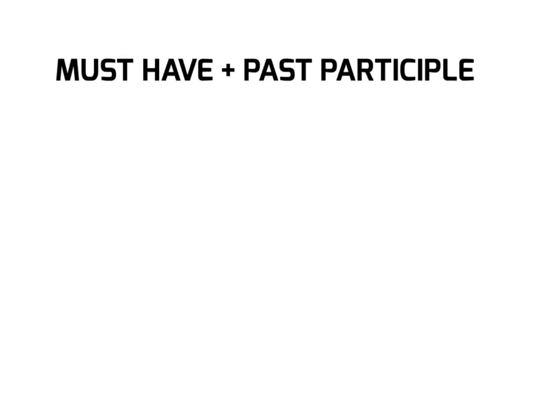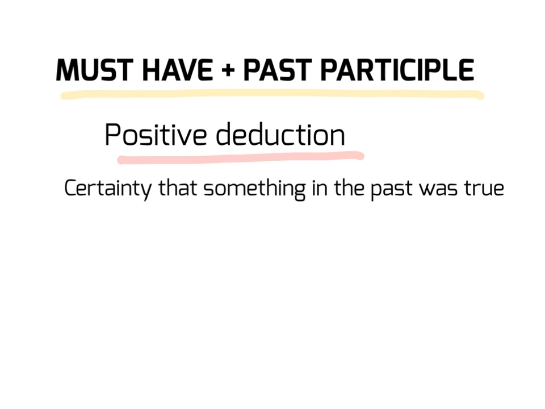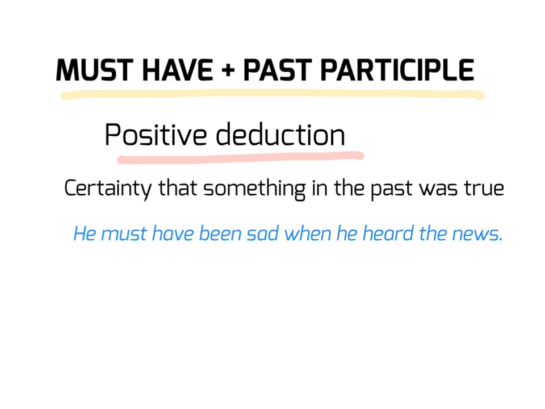When we studied must, we saw that it refers to positive deduction or obligation. But when it comes to a modal perfect, must refers to positive deduction. That is, certainty that something in the past was true. For example, he must have been sad when he heard the news. That means that we are certain that he was sad when he heard the news.